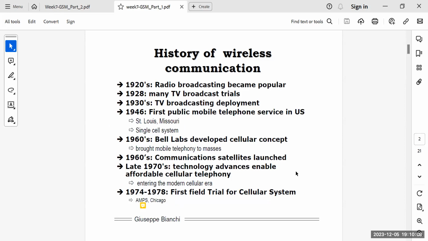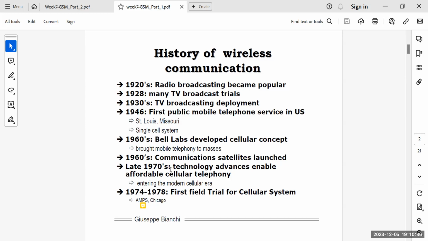In the 1920s, radio broadcasting became popular. In 1928, many TV broadcast trials were going on around the world. In the 1930s, TV broadcasting deployment was officially started. In 1946, there was the first mobile telephone service in the United States. In the 1960s, Bell Labs developed the cellular concept, the concept of a cell that is capable of communicating with another cell and so on and so forth. And in the 1960s, communications satellites were launched, right?